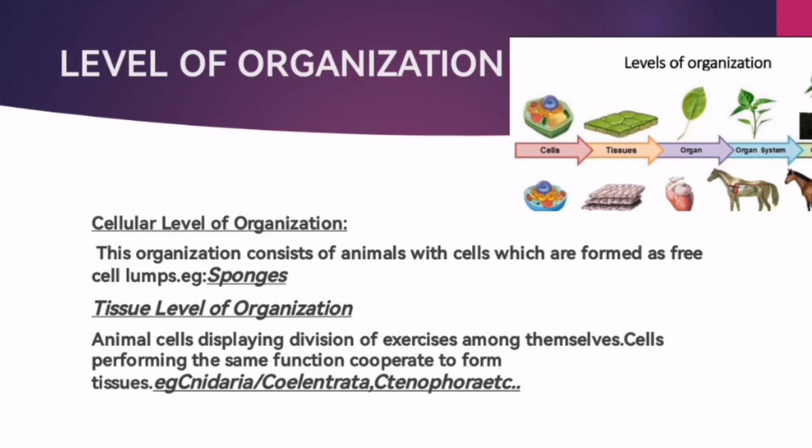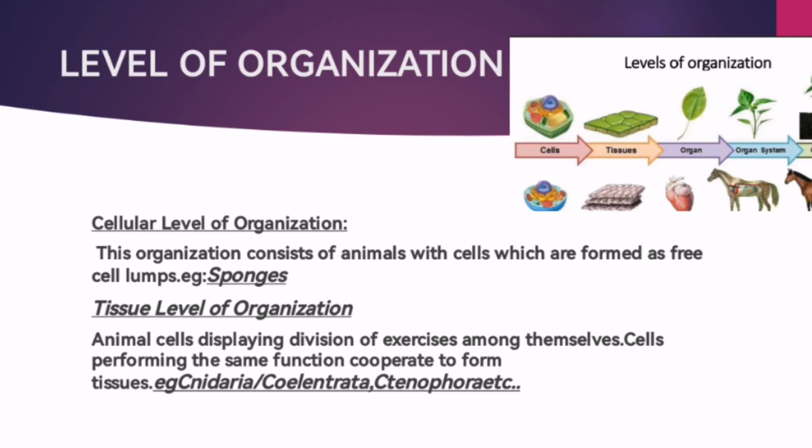If there is a mitochondria, it is useful for the synthesis of ATP. The Golgi apparatus is used for the packaging of materials. Rough endoplasmic reticulum contains ribosomes and does protein synthesis. Smooth endoplasmic reticulum synthesizes lipids. Like that, there is a division of labor in the cellular level of organization. An example of this is sponges, which are the members of the phylum Porifera.